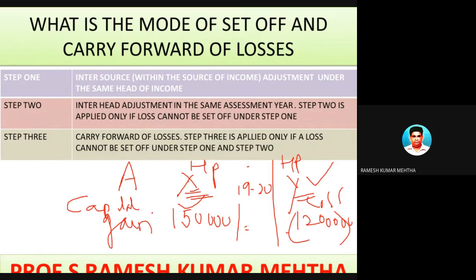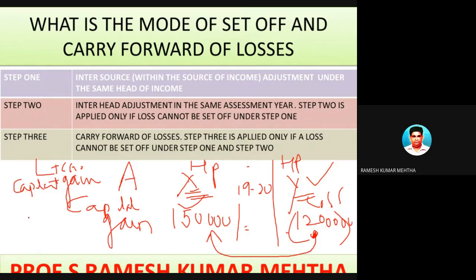Now this profit and loss are under the same head, that is capital gains, and the capital gain in this particular example is long-term capital gain. This loss from the long-term sale of an asset can be set off against long-term capital gain from the sale of an asset.